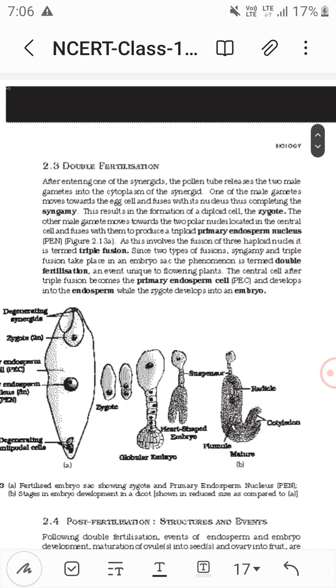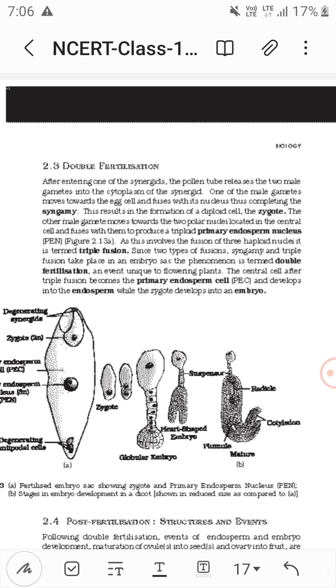Now double fertilization involves syngamy and triple fusion. In syngamy, the one egg cell and one male gamete fuse to form the zygote, which becomes the embryo. The other male gamete fuses with the secondary nucleus, which is 2n.